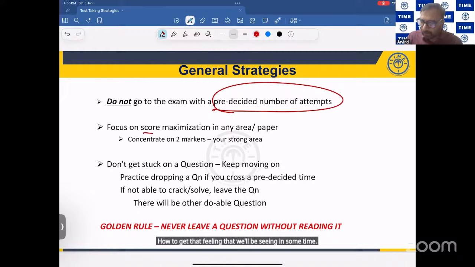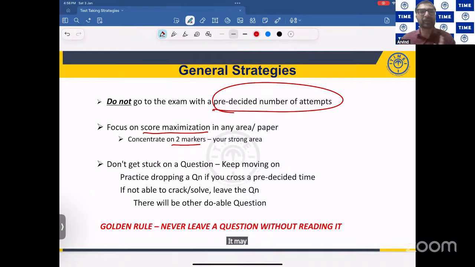Now focus on maximizing score. When you want to maximize the score, you can consider 2 markers because they give you more marks. 2 markers are double of 1 marker, but the time taken to solve them need not be double. It may be only 50% or 70% more. And at the same time, concentrate on your strong areas.